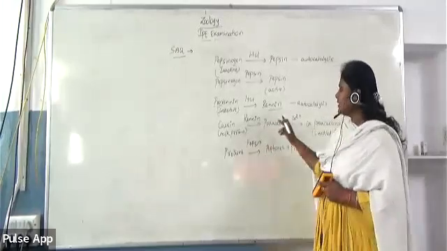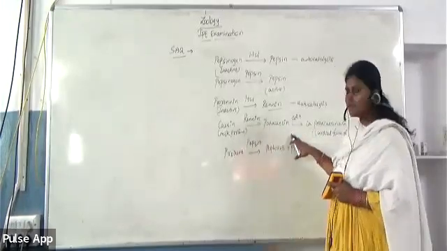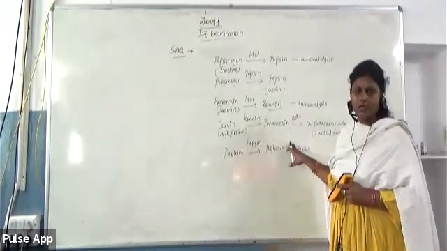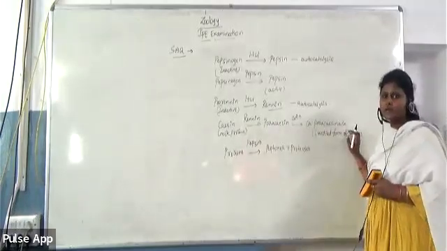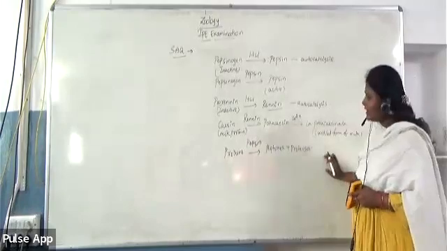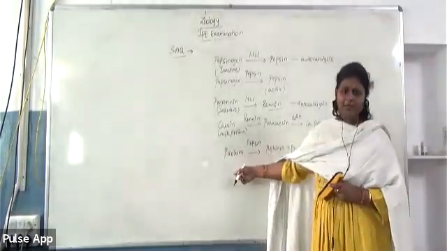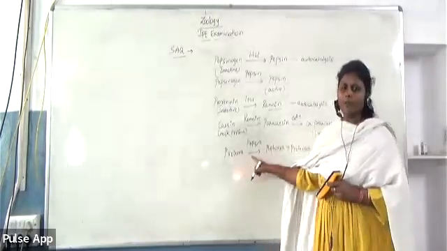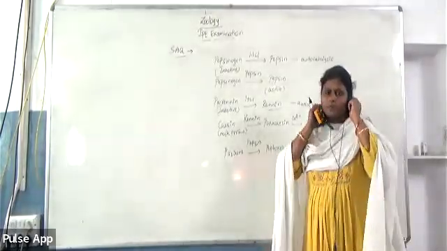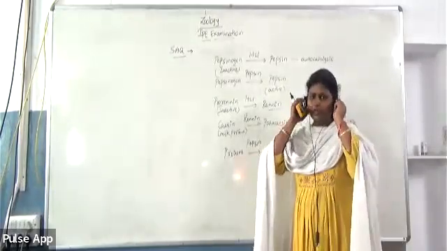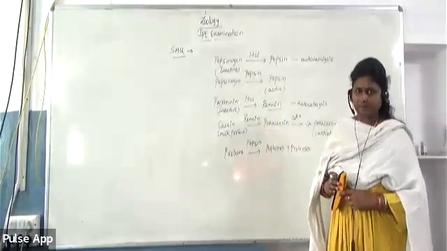And not only that, renin acts on milk protein casein and converts that into paracasein, which combines with calcium ions to form calcium paracaseinate, called the curdled form of milk. Now, the activated pepsin enzyme will act on some of the proteins present in the food and break them into peptones and proteoses. So like this, protein digestion happens in the stomach. So these are the important reactions which you need to present in the exam.